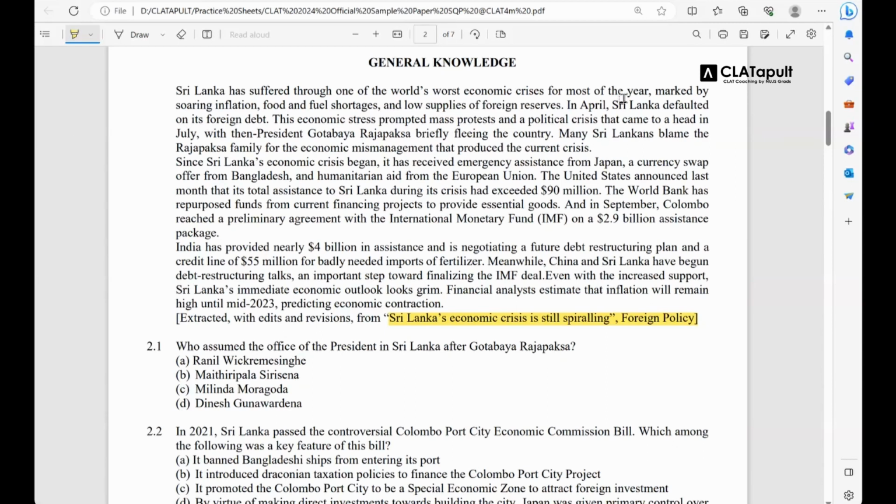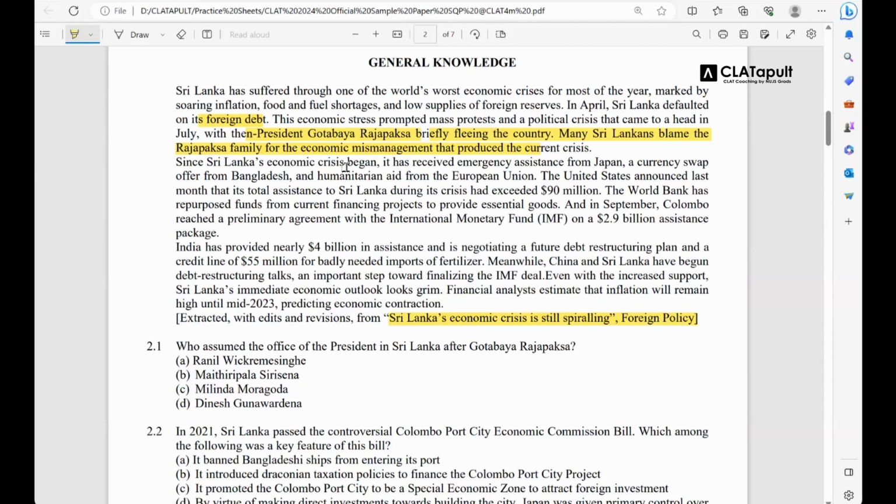In April, it defaulted on foreign debt. The economic stress prompted mass protests. That came to a head in July with then President Gotabaya Rajapaksa briefly fleeing the country. Many Sri Lankans blame the Rajapaksa family. If I were teaching you this topic I would tell you a lot, like the Rajapaksa brothers who were in power, then the 2019 amendment, then the 1986 or 87 Rajiv Gandhi and Jayewardene Accord. So there's a lot of history between India and Sri Lanka, but for now that is sufficient for you.